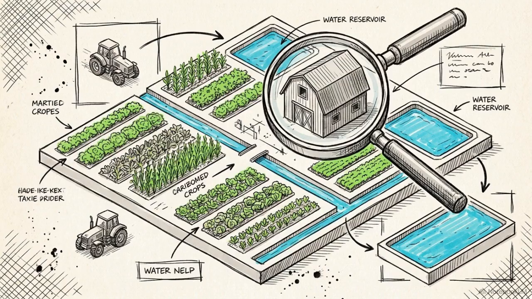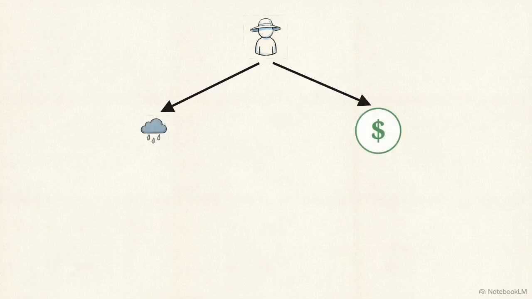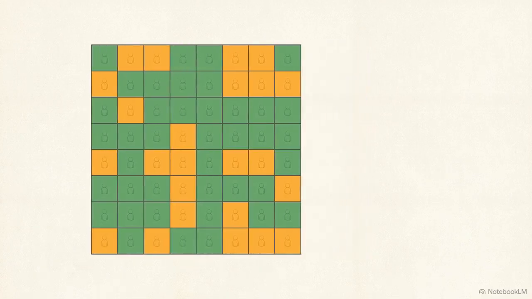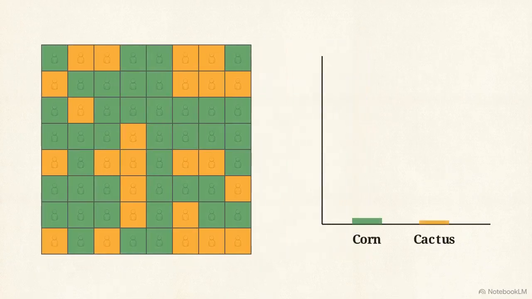Think of these as incredibly detailed life simulation video games, but built for research instead of entertainment. Inside these models, programmers create thousands of digital agents. Each agent follows a specific set of behaviors. Depending on inputs like rainfall levels or market prices, the digital farmer makes individual choices, like deciding whether to plant corn or switch to a drought-resistant crop. The goal is to see how these individual choices add up across a whole community.